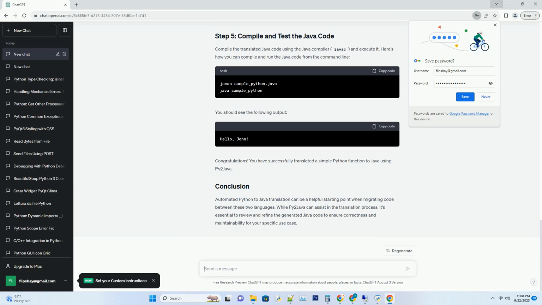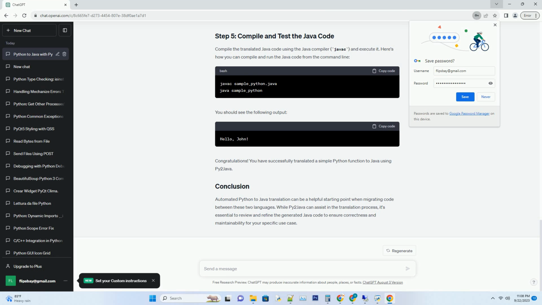Create a Python script that you want to translate into Java. For this tutorial, we'll use a simple Python script as an example. Now that you have your Python code, you can translate it to Java using py2java. Follow these steps. Open the generated Java file,